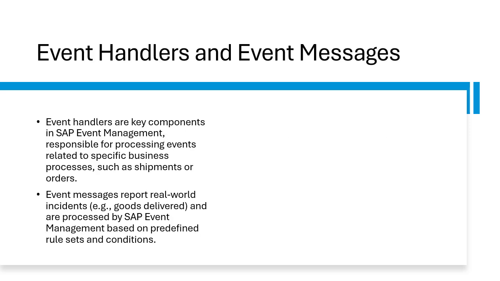And next we have the event handlers and event messages. The event handlers in SAP Event Management are responsible for processing and receiving event messages. These messages convey information about real-world events such as shipments or deliveries, and are also compared with the tracking IDs, and trigger corresponding actions. The system processes these event messages and updates the relevant status, which also triggers rule-based responses or notifications.